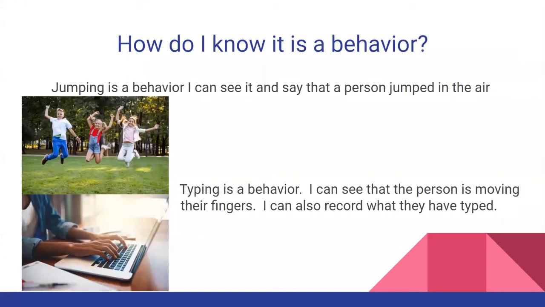So how do we know if something is a behavior? A behavior is anything that we can see or sense and record and write down. So if I see something happening, I can write it down and know that it's behavior. For an example, jumping is a behavior. If I looked at a person and saw that they were jumping, I could say that they had a behavior of jumping. Another example is typing. I could see that the person's moving their fingers on the keyboard. I could also record what they have typed, how long they have typed, or how they have typed. So that could be considered a behavior.